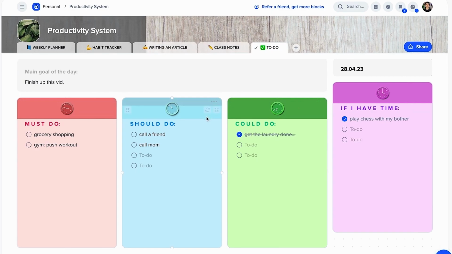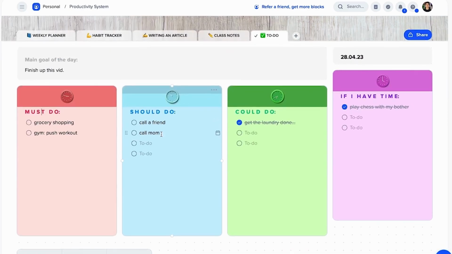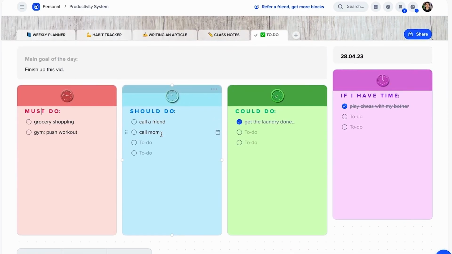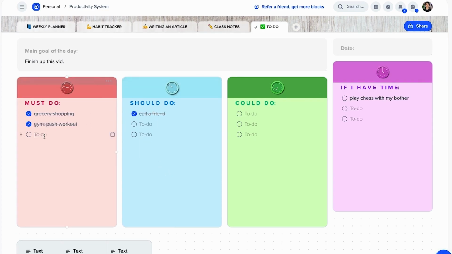The important thing about this is basically when you look at these tasks, they do not have the same importance. A task that must be done and a task that could be done are not the same. So when you use just one simple to-do list that has literally everything, then you don't know the priorities, you don't know the importance of these tasks. So it is much better to use a system like this: must do, should do, could do, if I have time. It is much better for productivity to prioritize your tasks like this instead of simply using one to-do list for everything. And xTiles is basically an overall really nice productivity app.